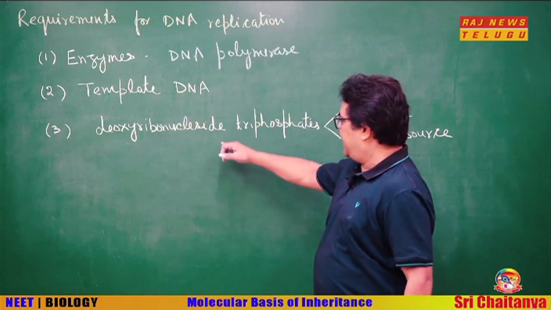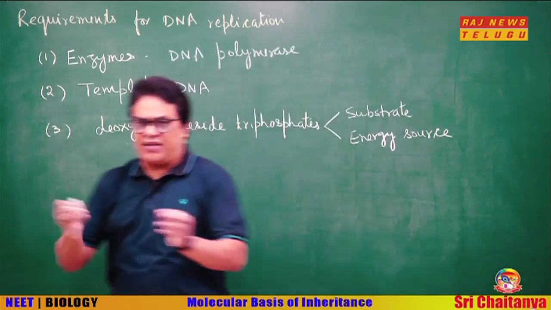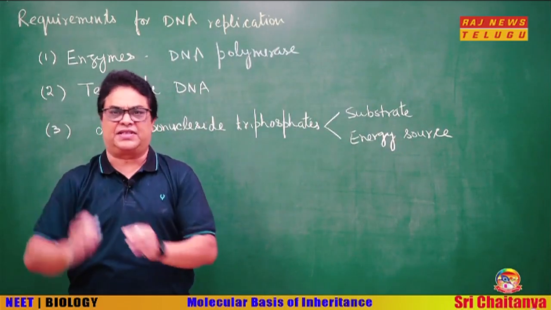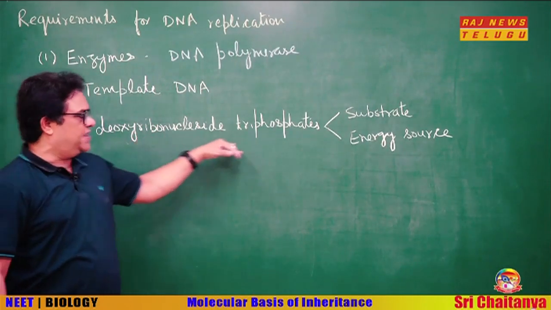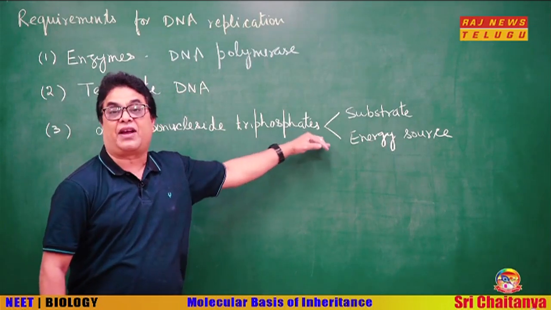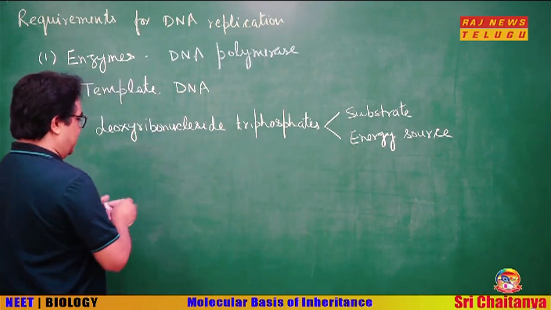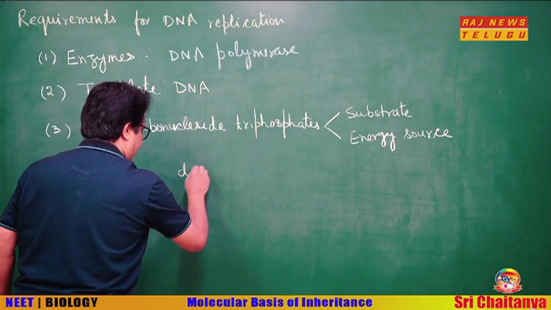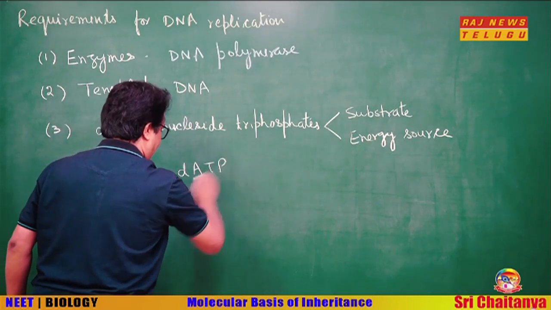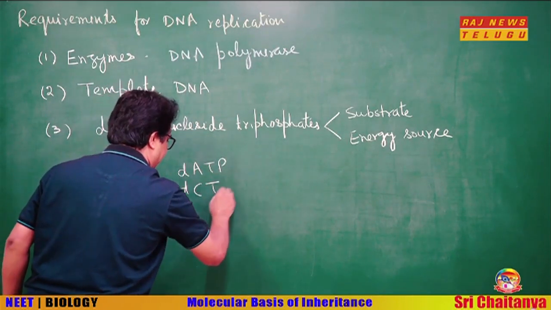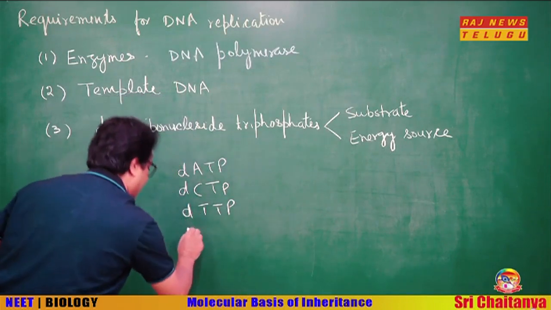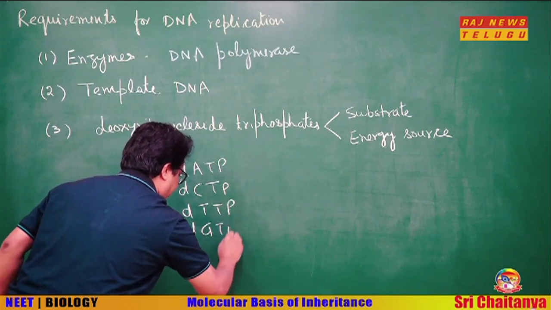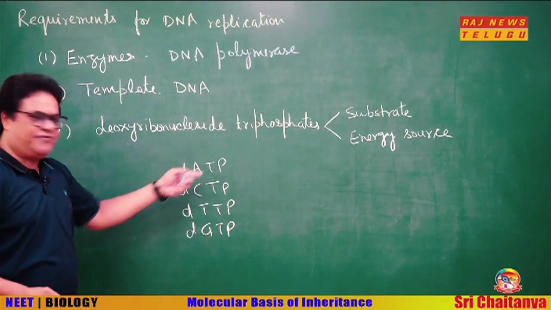Okay. Third is the substrate. What will be polymerized to synthesize the DNA? So, the substrates are deoxyribonucleoside triphosphates. So, it will be dATP, dCTP, dTTP and dGTP, deoxyriboadenosine triphosphate and so on.